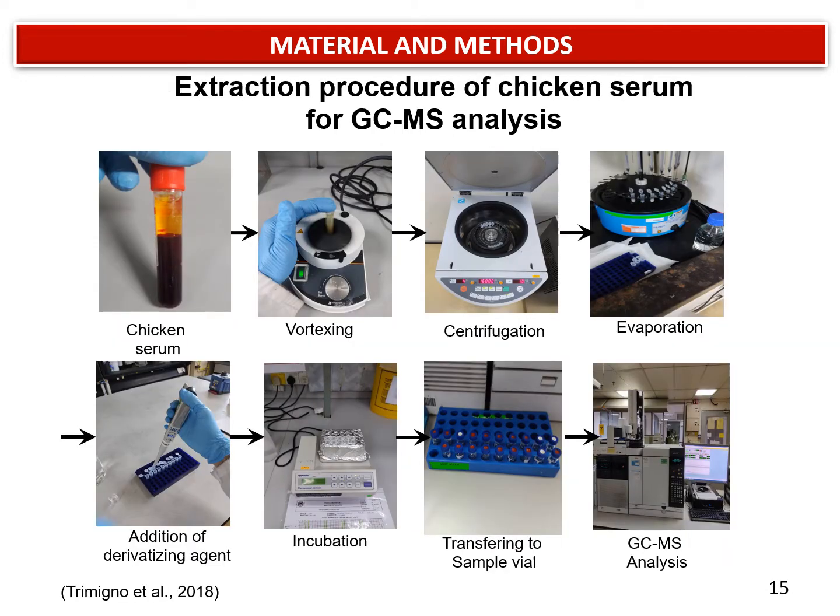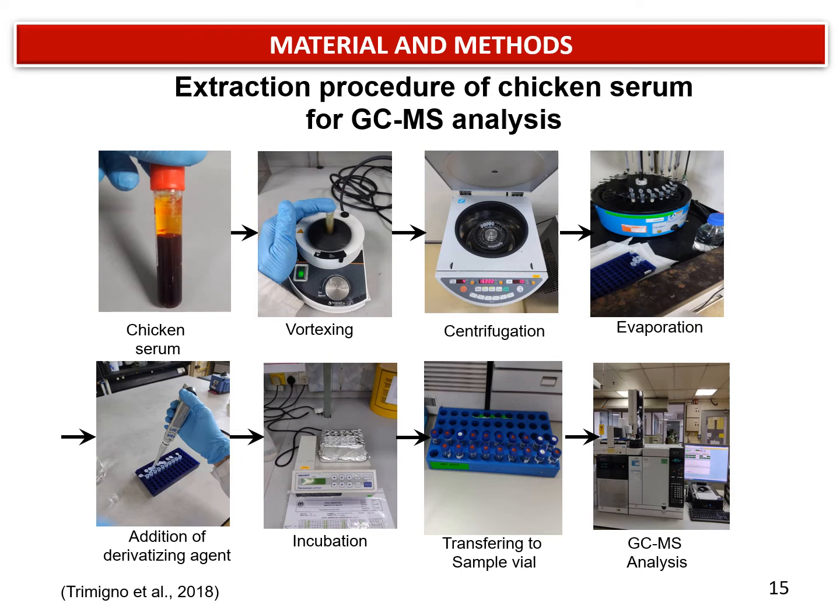This is the extraction procedure of chicken serum for GC-MS analysis. The extraction solvent is added to the chicken serum, and the sample is vortexed and centrifuged, and the collected supernatant is further evaporated using a nitrogen gas stream until complete dryness.